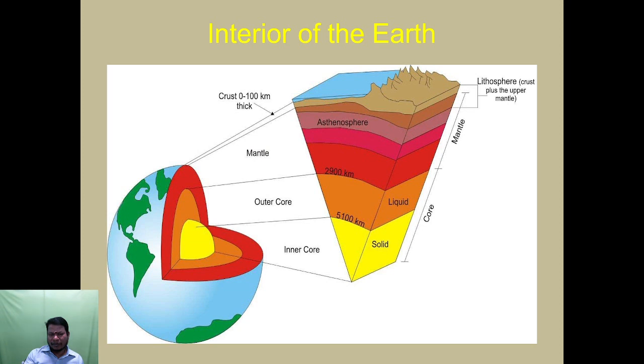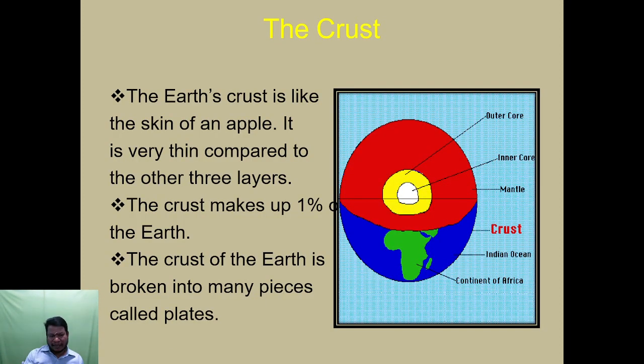How is the interior of the earth formed? This slide shows the crust. The earth's crust is like the skin of an apple. It is very thin compared to the other three layers, up to 1% of the earth.